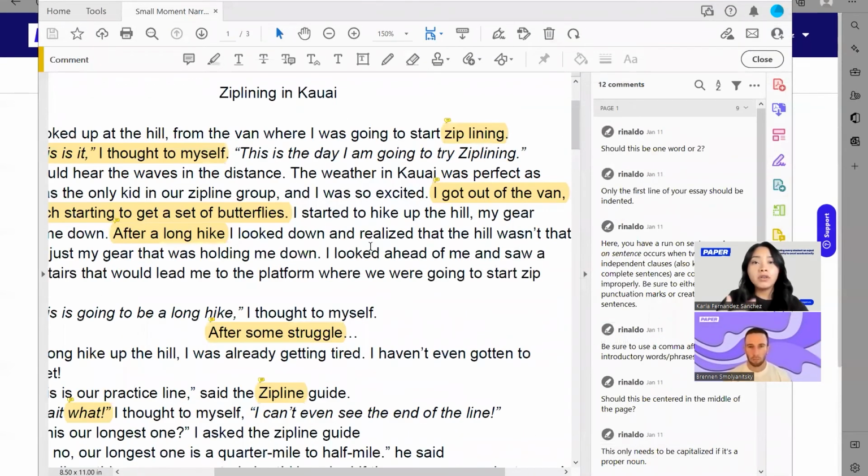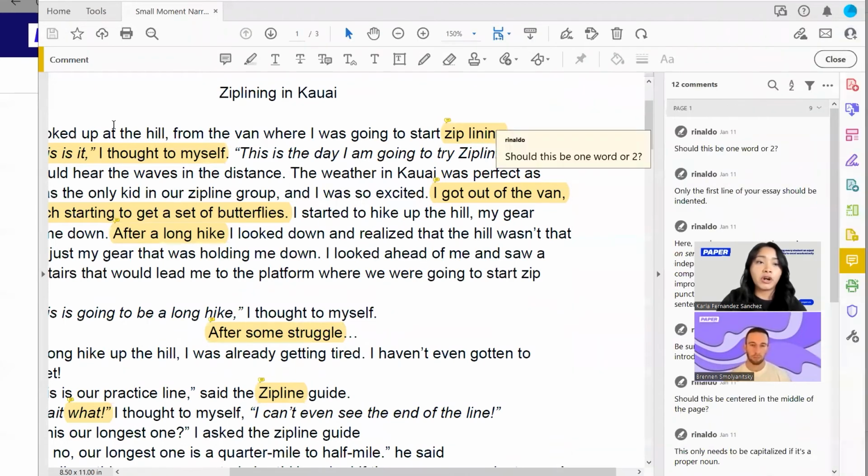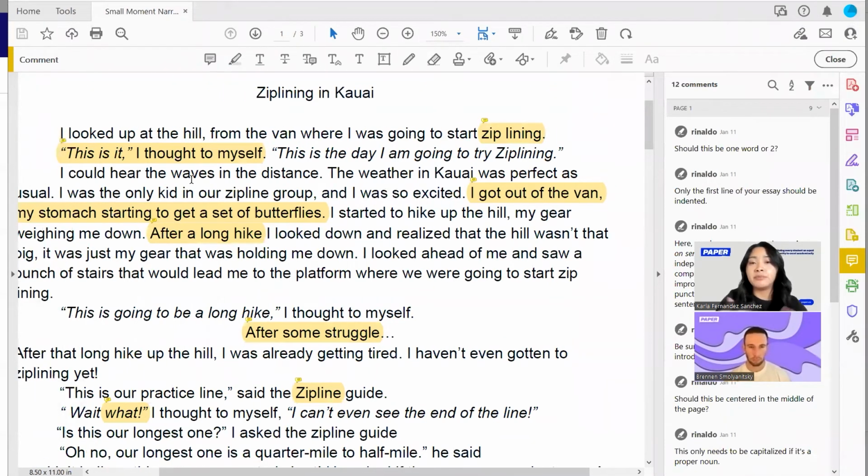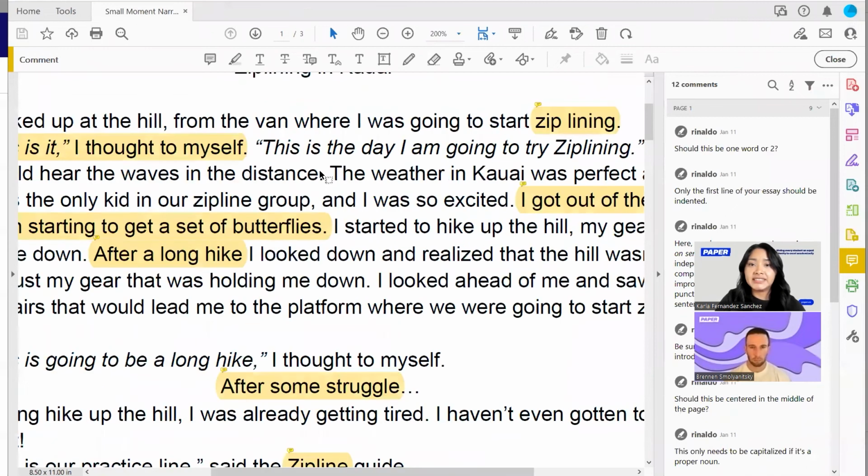And it's going to have all of the comments that the tutor has left for them. Now, this is an example from a middle school student that completed an assignment about a special moment that made a big impact in their life. So here we can see, I'm going to go ahead and zoom in just a little bit so that we can see those highlighted areas. If I go to those, I can see the comments that correspond to those sections.